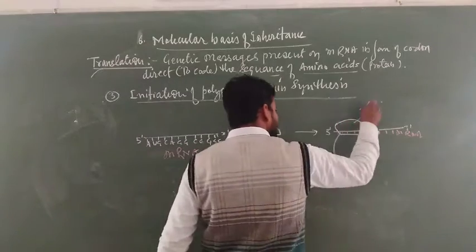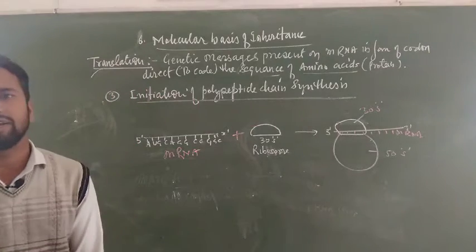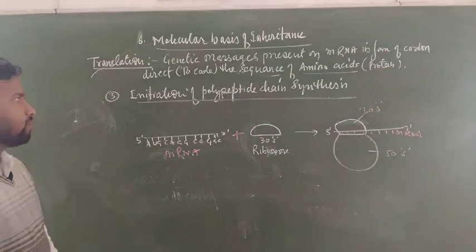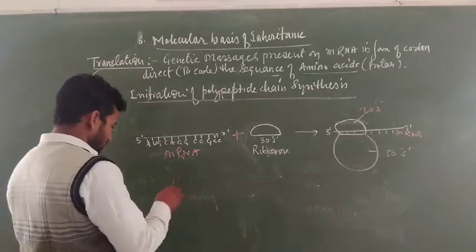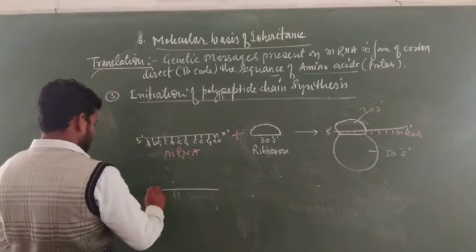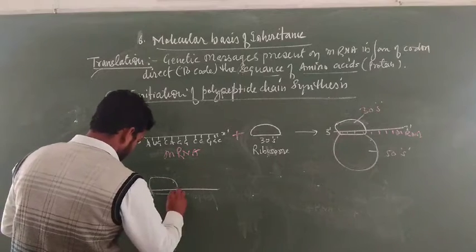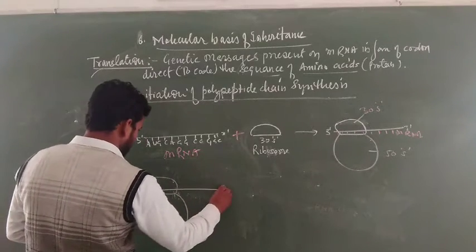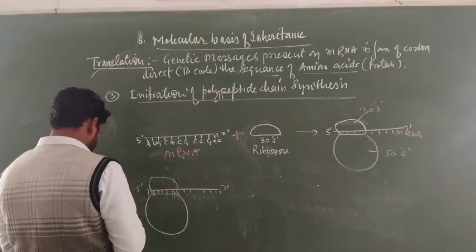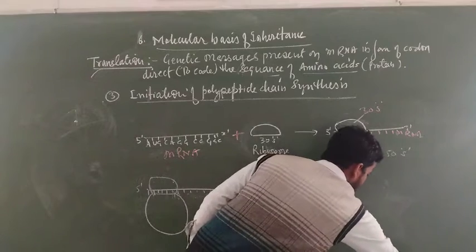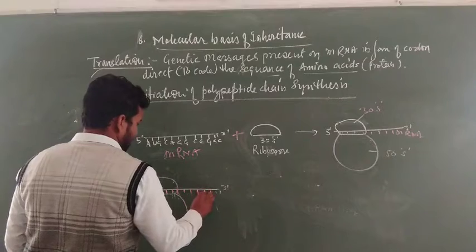This is a 30S subunit, and this is a 50S subunit of the ribosome. This overall mechanism takes place in initiation. Later on, this mRNA is further joined by the 30S subunit as well as the 50S subunit. This is 5', 3'. Here different coding sequences of codons are present.